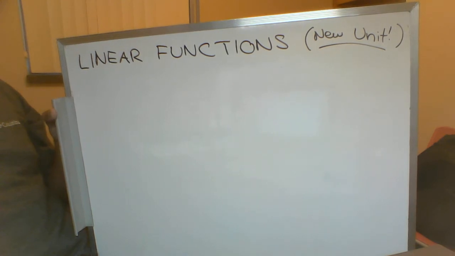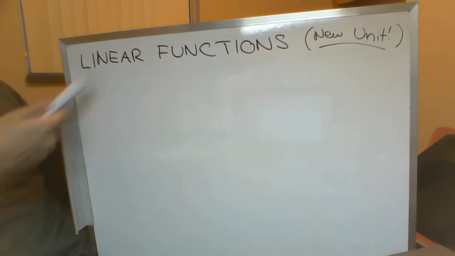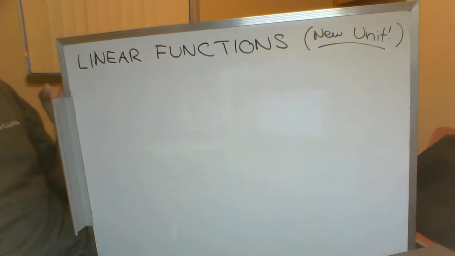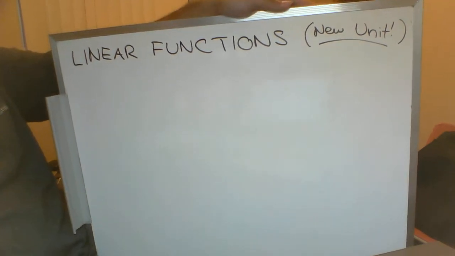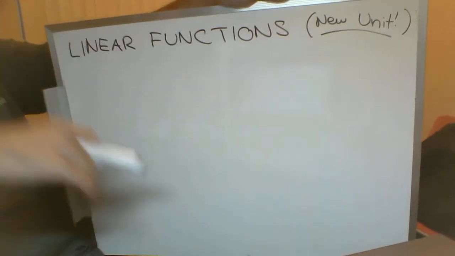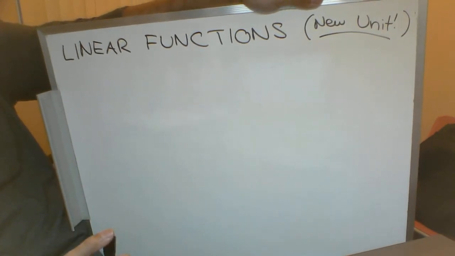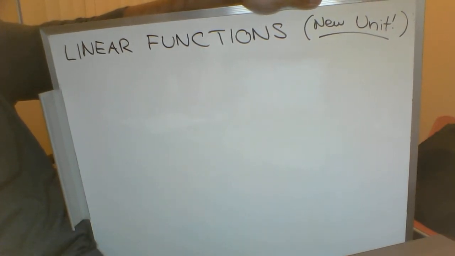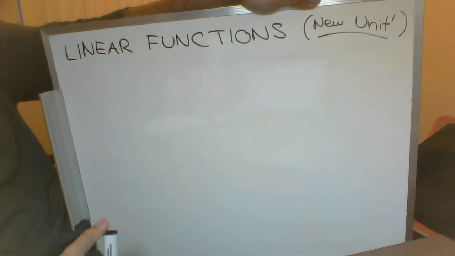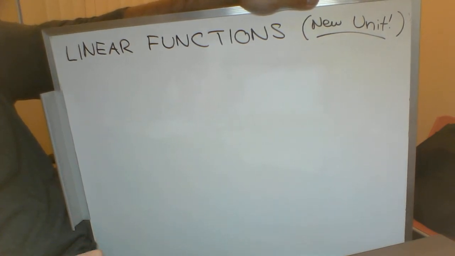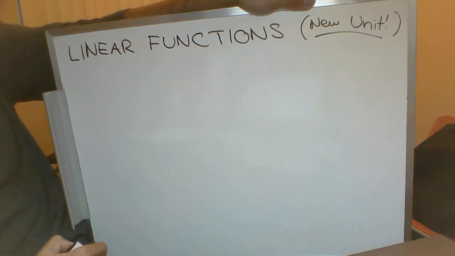But yeah, so we're going to talk about lines. Linear function is just a fancy word for lines. So we're going to talk about lines and how to represent them mathematically using the tools that we discussed in our algebra unit. We'll talk about how to graph them. We'll do some simple examples. I'll keep the examples relatively straightforward for your test